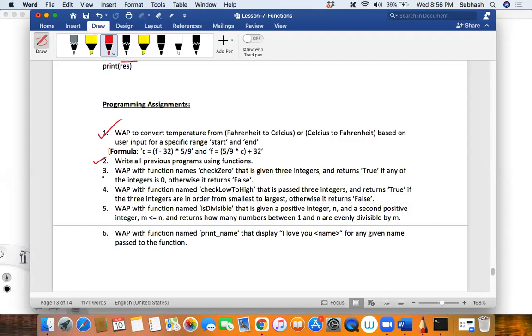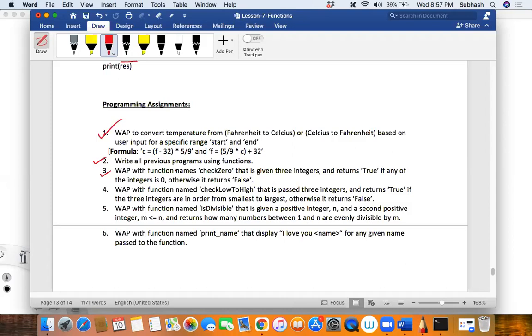Next, third one. Write a program with a function named check0 that is given 3 integers and returns true if any of the 3 integers is 0, otherwise it returns false. Is this clear, guys? Akshata, what does it say? Explain what the program is all about. We have to write a function. The name of the function should be check0. In that we have to give 3 integers.